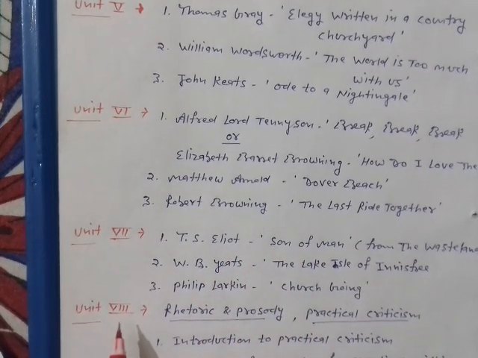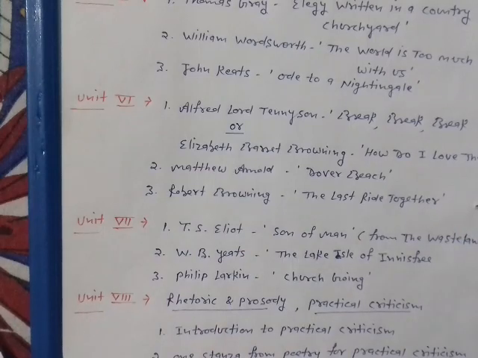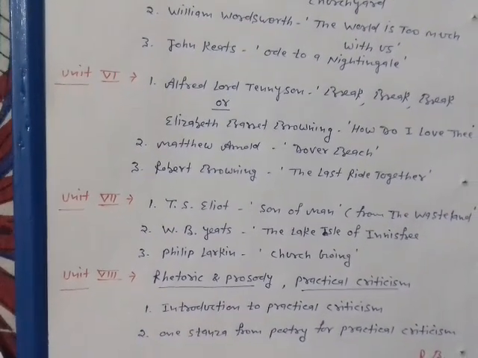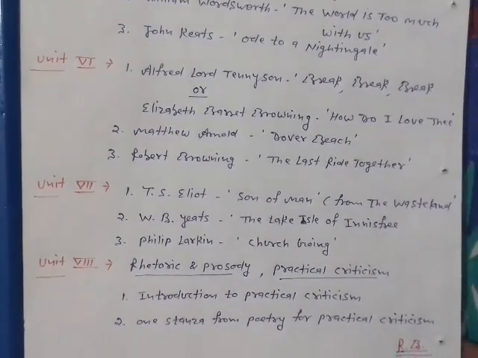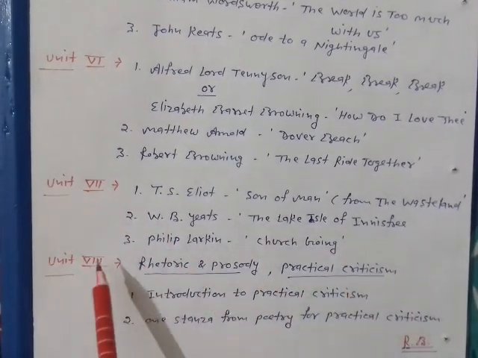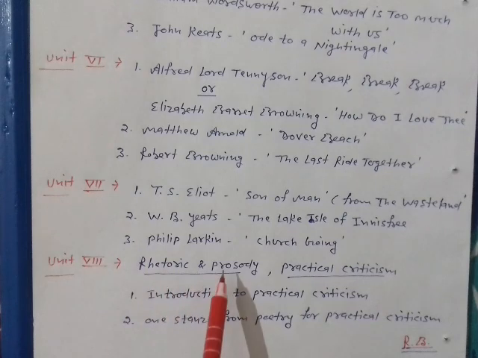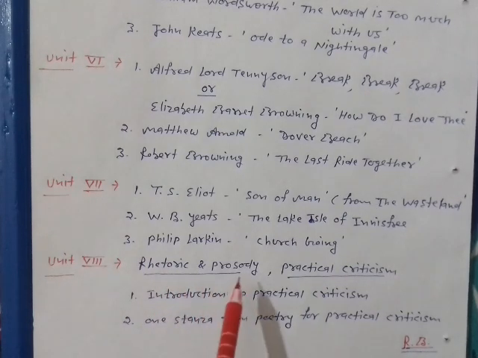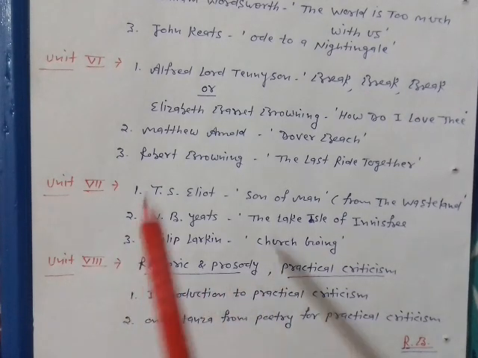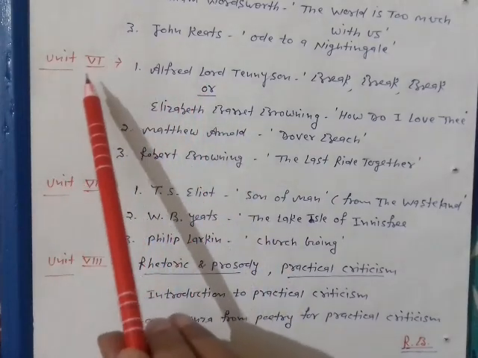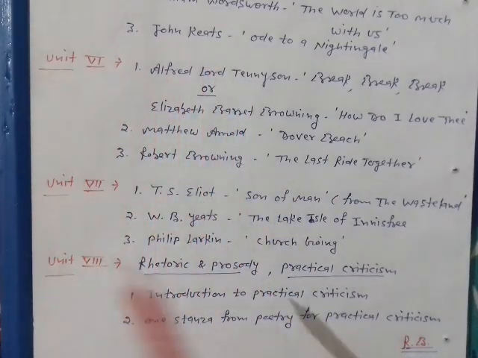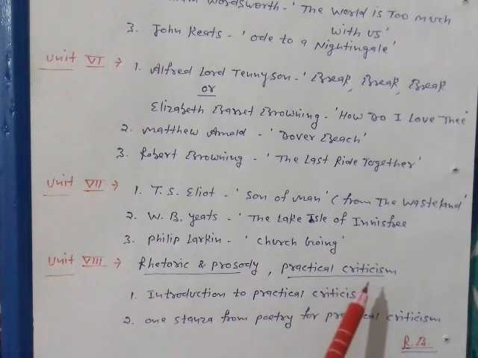Now the last unit. In the first semester you had 9 units, but here you have only 8 units. Unit 8 is also related to your long questions, but it is not important because most of the questions are going to be asked from either the 6th or 7th unit. This is a very interesting unit, because this kind of syllabus was prescribed only to MA students.